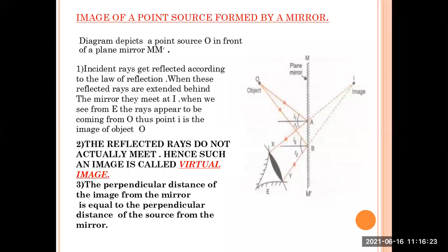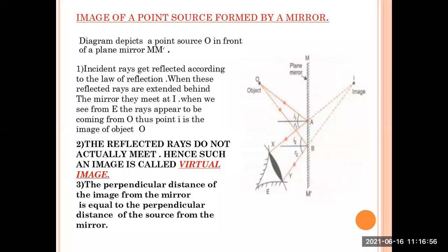I'm going very slowly so that you can observe this in the figure given. The diagrammatic representation helps us to clear the concept. So try to read those diagrams so that it will be easy for you. Okay, so from the object O, two rays are falling, that is OA and OB, which are the incident rays, as they travel from the object to the mirror.